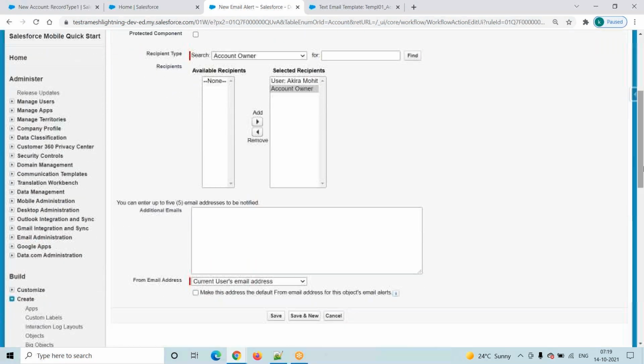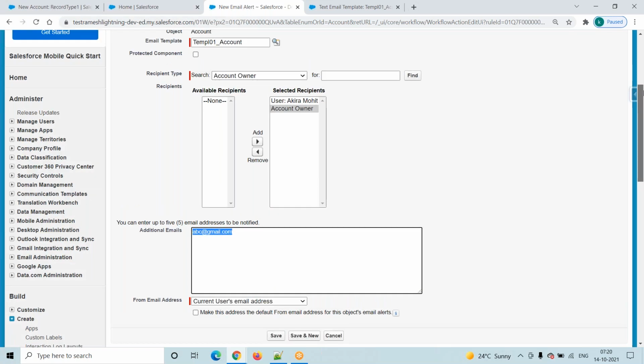Now scroll down here. Additional emails are there, right? Here we will add the emails. Suppose I want to send an email alert, but that email is not related to any Salesforce user. For example, abc@gmail.com. I want to send an email alert to this particular email. Yes, but this is not related to our sandbox. This email id is not linked to any user. That facility is also there.